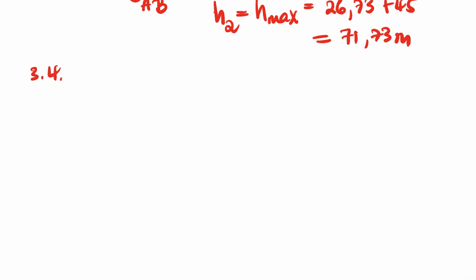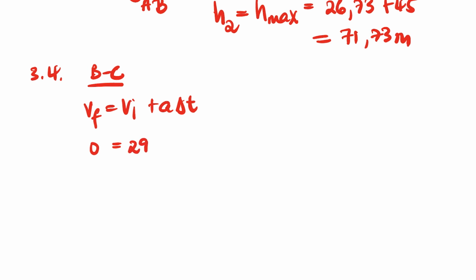3.4. So we're going to use B to C. We already have time for A to C. So we're going to use the formula V final equals V initial plus aΔt. The V final is 0, which is the maximum. And the initial, when it ran out of fuel, is 29.7, plus the acceleration, which is negative 9.8, times change in t.